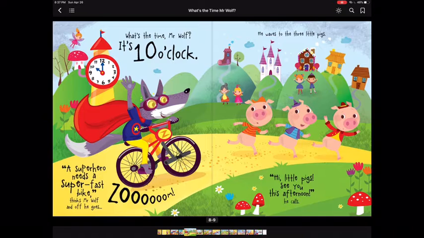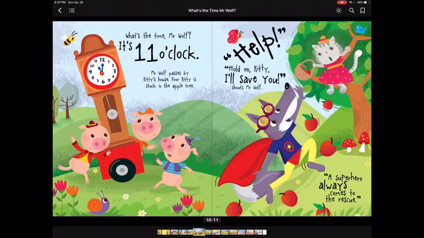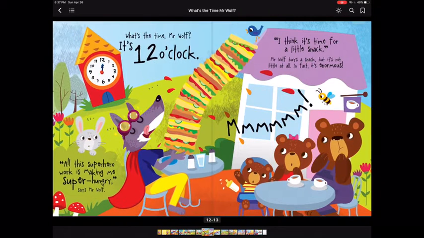Zoom! He waves to the three little pigs. Hi, little pigs. See you this afternoon, he calls. What's the time, Mr. Wolf? It's 11 o'clock. Mr. Wolf passes by Kitty's house. Poor Kitty is stuck in the apple tree. Help! Hold on, Kitty, I'll save you, shouts Mr. Wolf. A superhero always comes to the rescue.